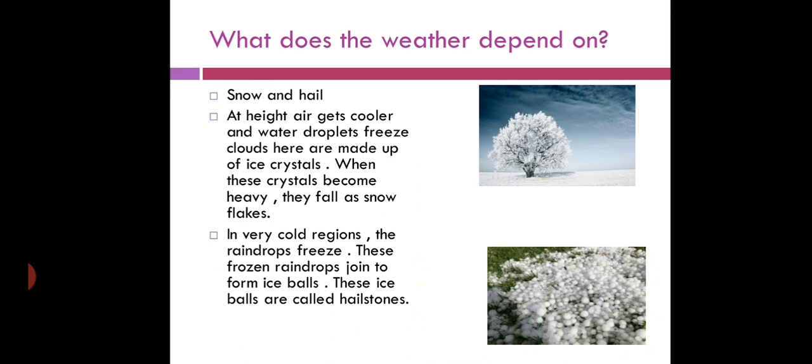Snow and hail. When you go to high places, at high altitude, the air gets cooler and water droplets, meaning drops of water, freeze, and clouds are made up of ice crystals. When these crystals become heavy, they fall as snowflakes. And what is hail? In very cold regions, raindrops freeze, and these frozen raindrops join to form ice balls. These ice balls are called hailstones.